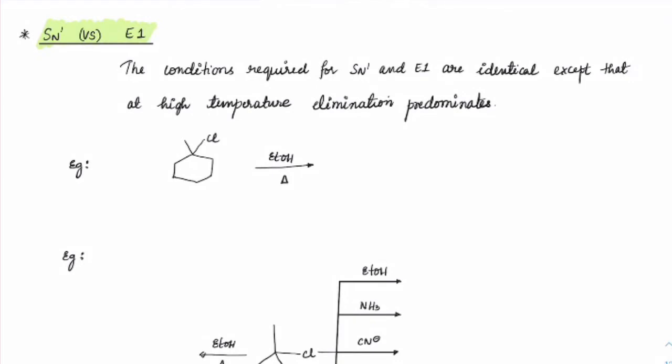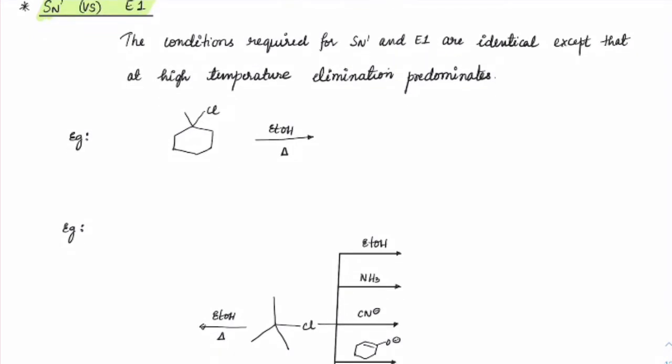Now let's see how we compare SN1 versus E1. If we have SN1 and we are also expecting E1 to happen, in which cases should we favor SN1, and in which cases should we favor E1? The conditions required for SN1 and E1 are all the same. Let me remind you the conditions.